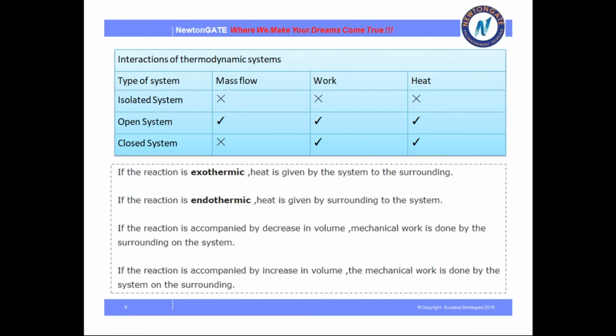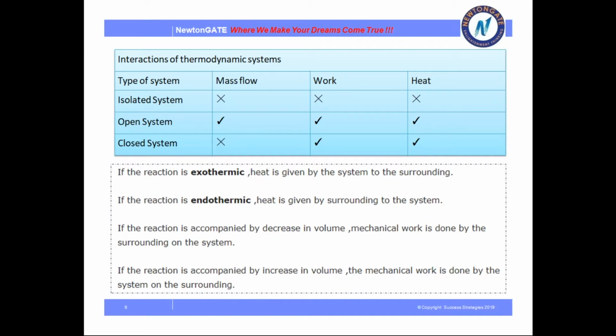Next point: what is an exothermic reaction and what is an endothermic reaction. If the reaction is exothermic, heat is given by the system to the surrounding. If the reaction is endothermic, heat is given by the surrounding to the system. So these are two important terms in thermodynamics: exothermic and endothermic. For exothermic, heat is given by the system, and for endothermic, heat is given by the surrounding.